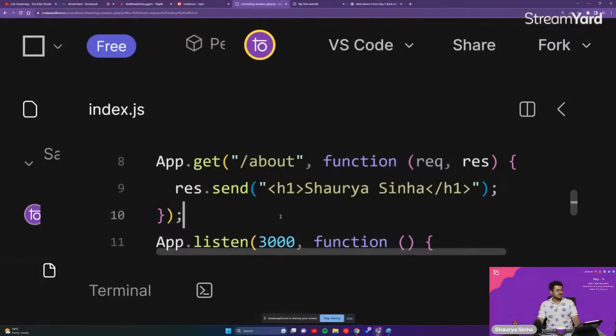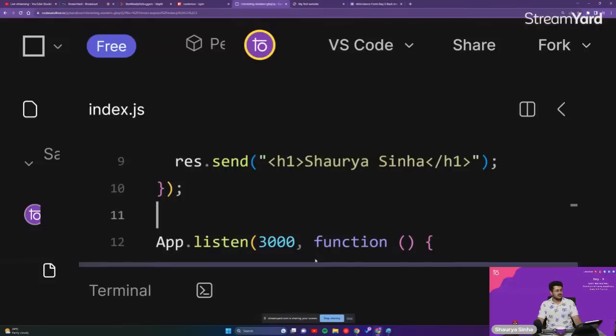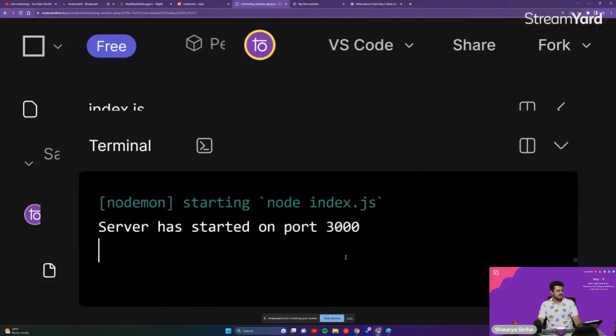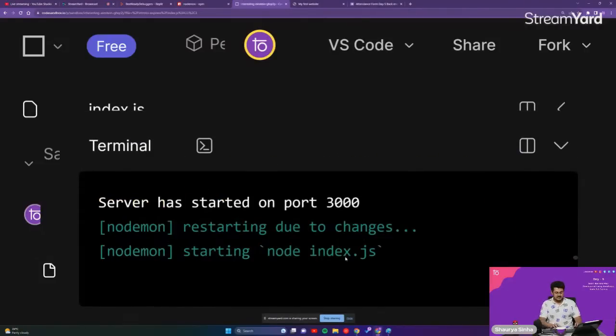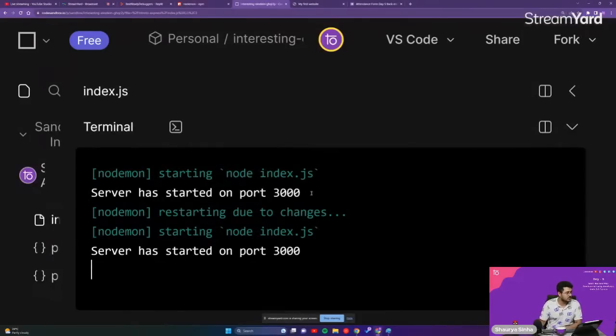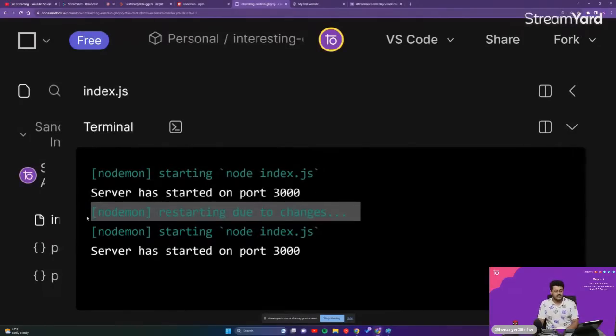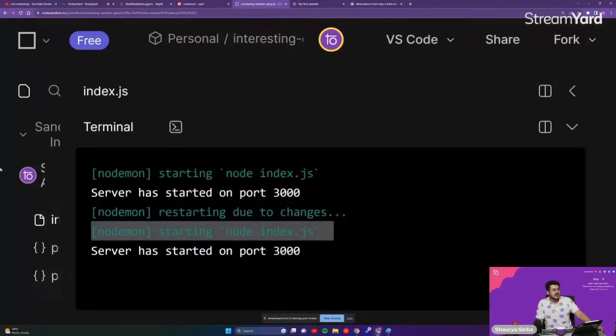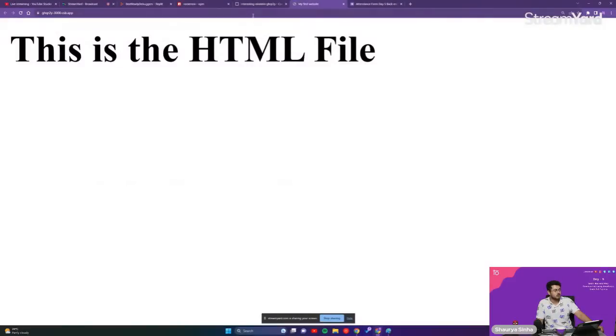We'll save this. So as you're able to see right over here, guys, if we go back to our terminal itself, you are able to see that it is telling us server restarting due to changes. It restarted the server. It saw that some changes were made. It restarted the server once again. And now if I go back to my website, I don't have to close my website to do anything. Everything is working absolutely normally right over here on the forward slash location.